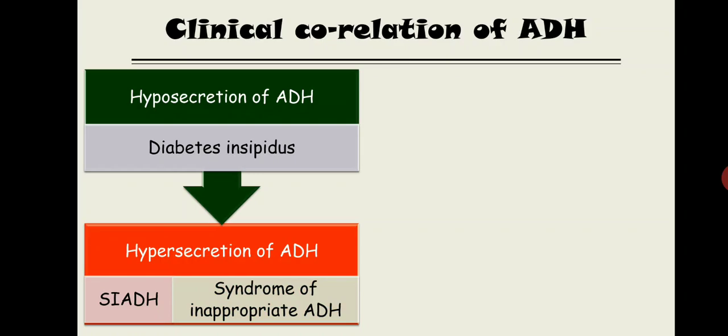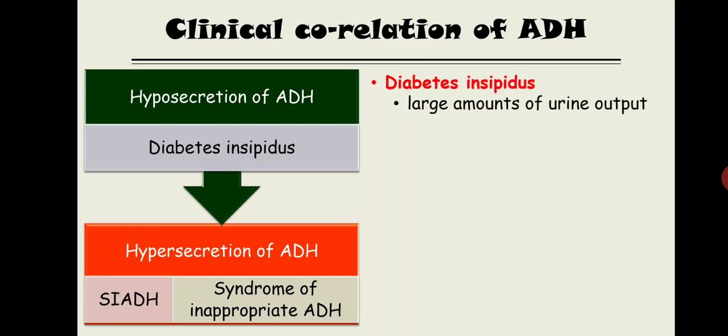Now what is diabetes insipidus? What happens in diabetes insipidus? There is a large amount of urine output. You see, whenever the ADH is not secreted in the required quantity, what will happen?